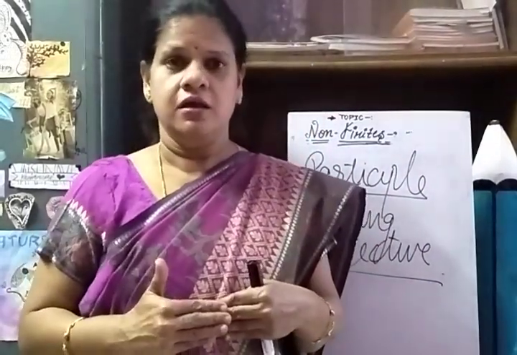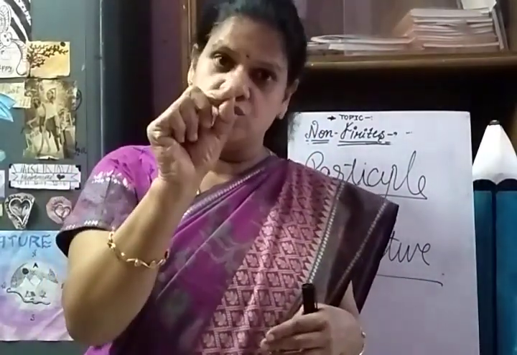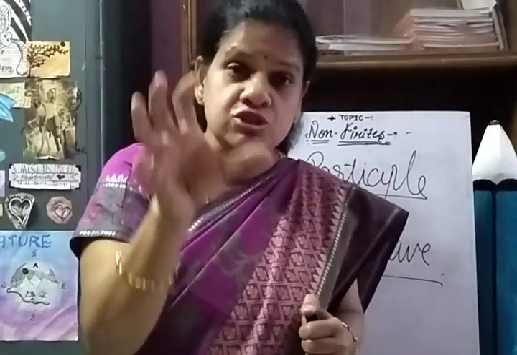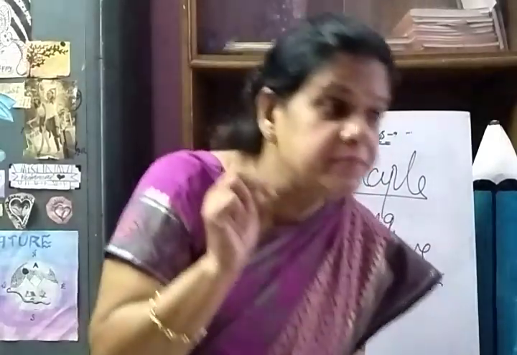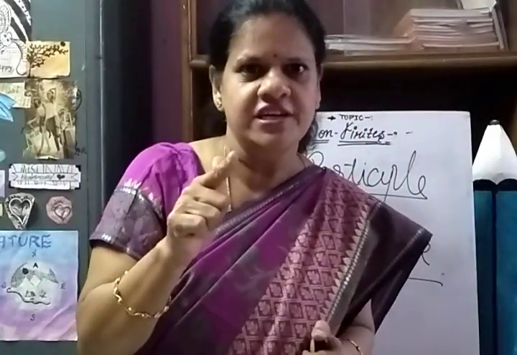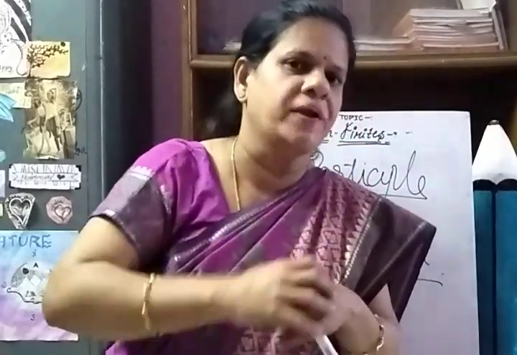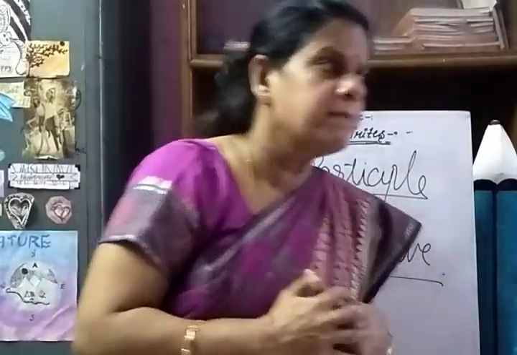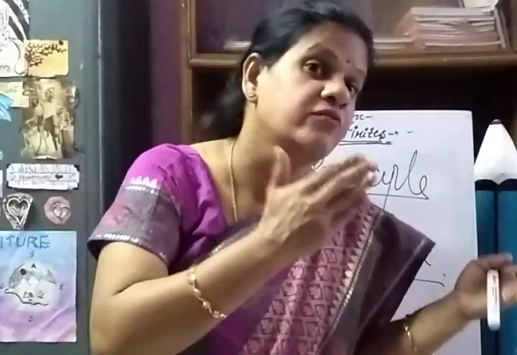Seeing a strange man, I stepped back. Hearing a strange sound, I peeped out. Got it? Hearing a strange sound is an ing verb describing that situation. I heard some sound, so I peeped out of the window to know where the sound came from. So this is called situational description.